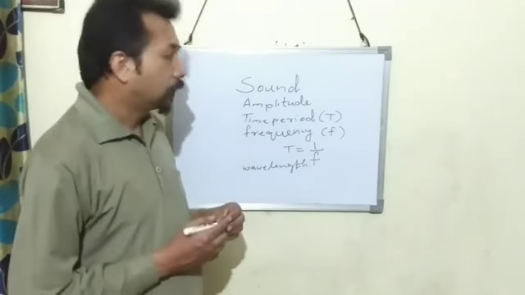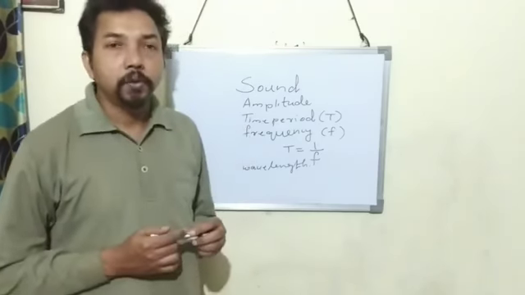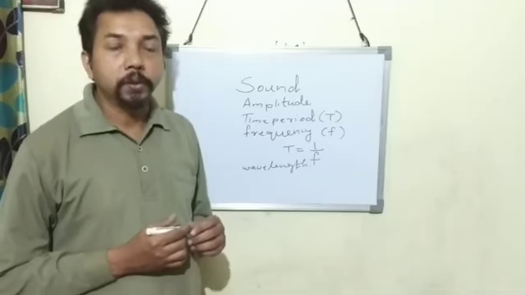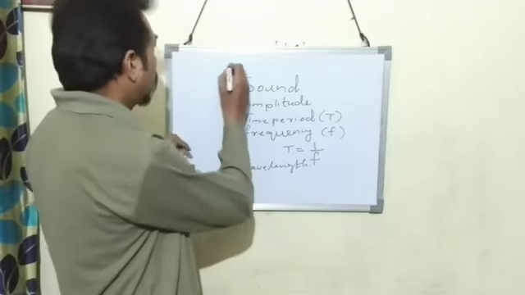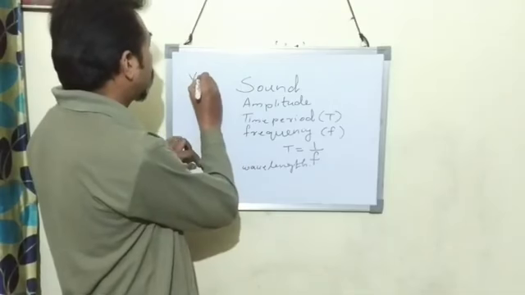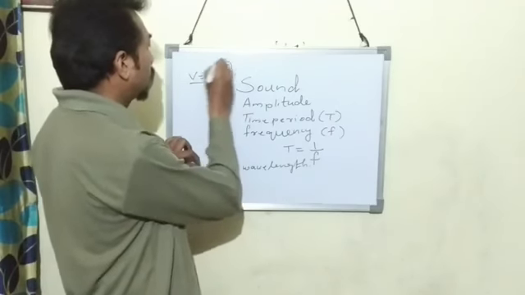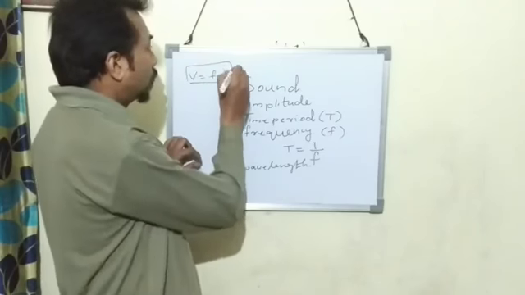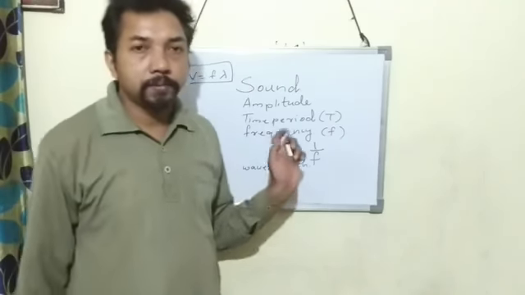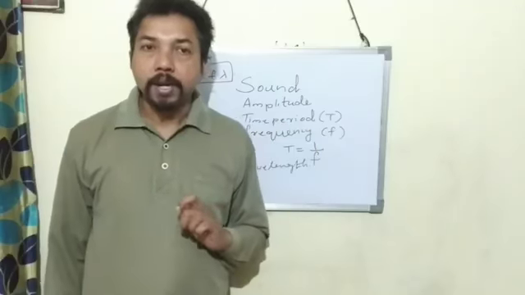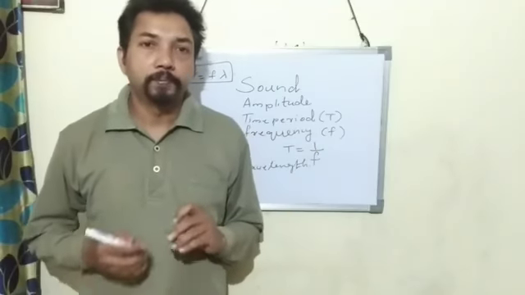There is a relationship between wave velocity, frequency and wavelength. Wave velocity is equal to frequency into wavelength. So these are some of the terms and the relationship between them.